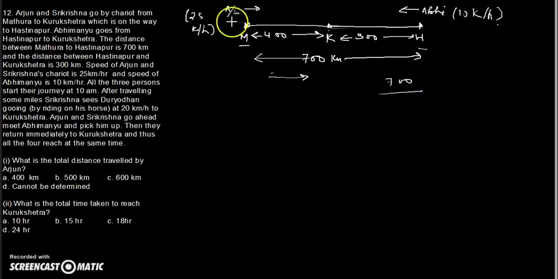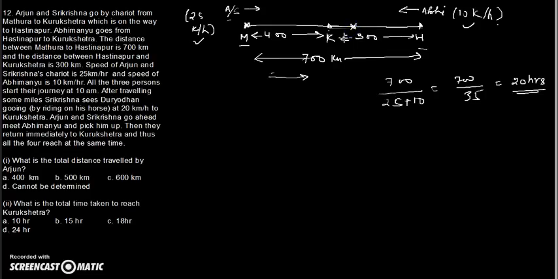And Arjun and Abhimanyu both start towards each other. And what are their relative speeds? Relative speed will be 25 km plus 10, right? Both of them are moving towards each other. 25 plus 10. Or you can say 700 upon 35, you will get 20 hours. So they take 20 hours and they meet somewhere over here.